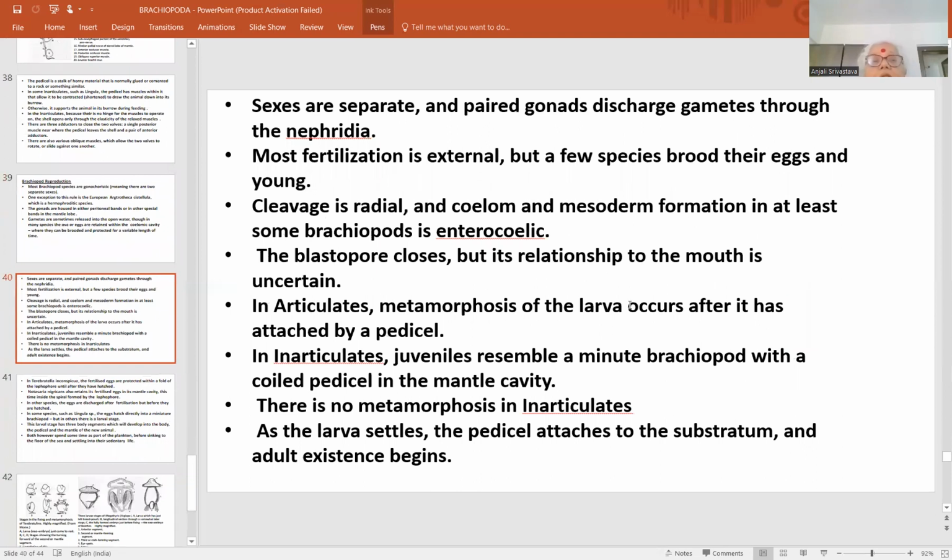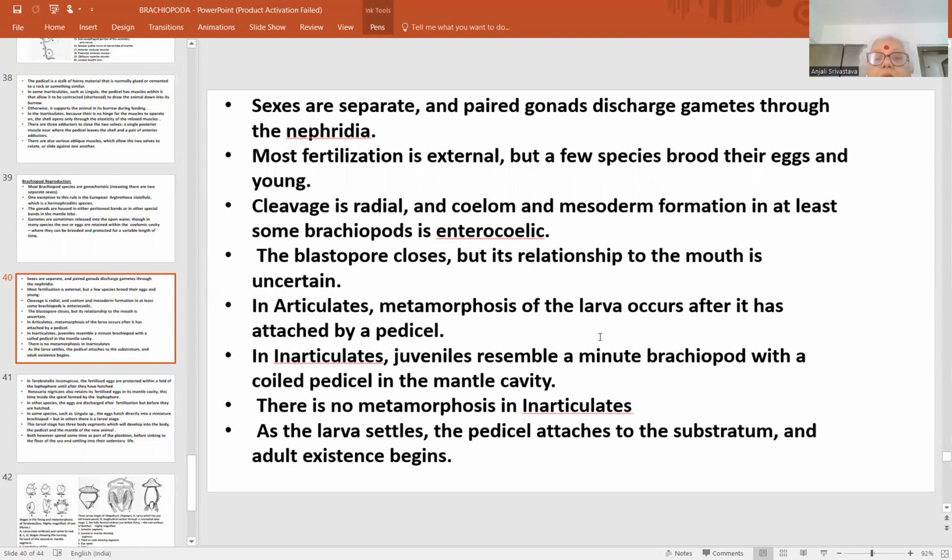Then there are other characteristics. Fertilization is mostly external. Few species brood their eggs and young also. Cleavage is radial, and coelom and mesoderm formation, at least in some brachiopods, is enterocelic. The blastopore closes. This is the embryonic development.